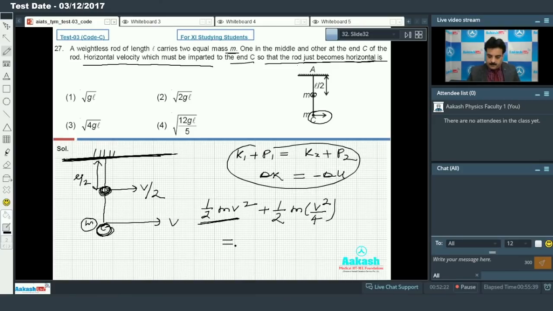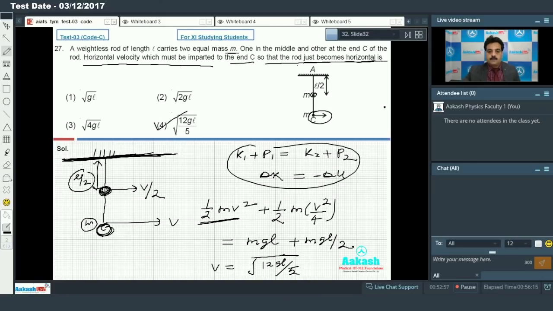At point C the potential energy is mgL, and at the middle the potential energy will be mgL by 2, because the position of this particle is L by 2 from our reference line. On solving we get v is equal to root of 12 gL upon 5. जब आप कैलकुलेशन करोगे दोनों को ऐड करके तो आपको ये वैल्यू मिलेगी. So my option number 4 is correct.